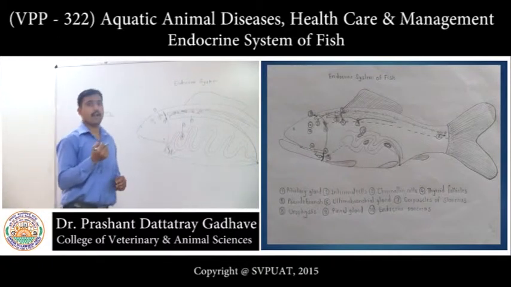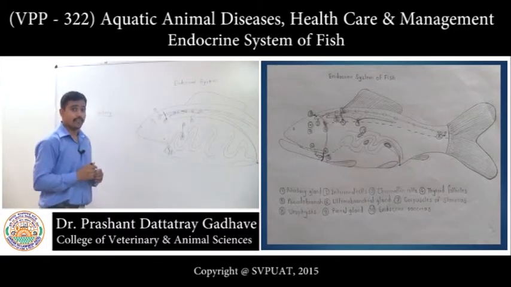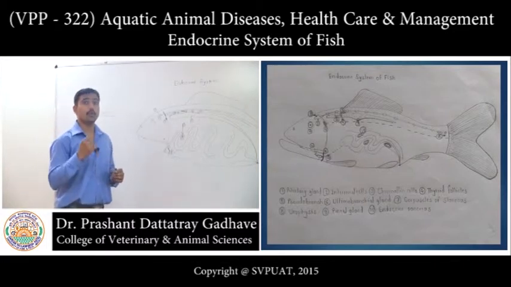Now, this pituitary gland consists of two parts. First one is the adenohypophysis and second is the neurohypophysis.